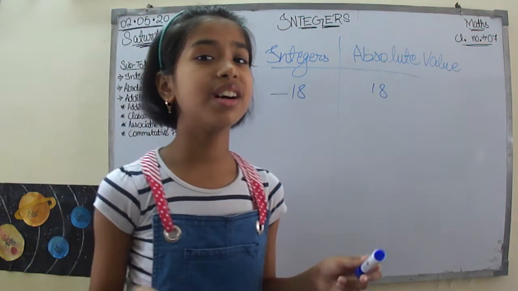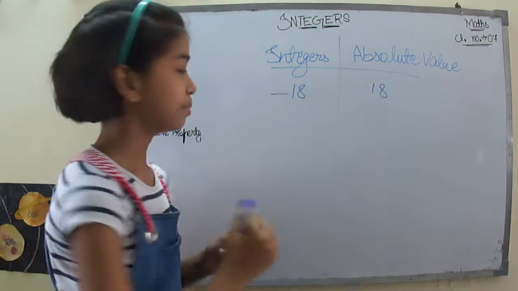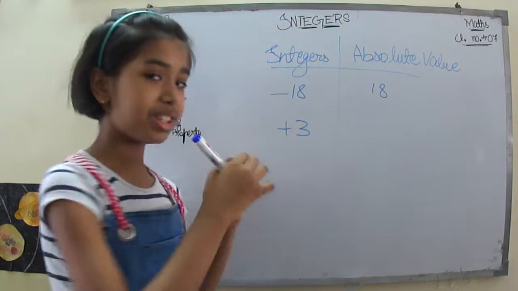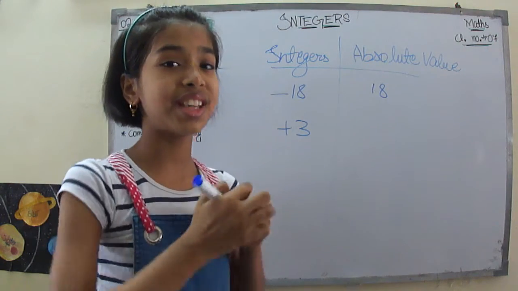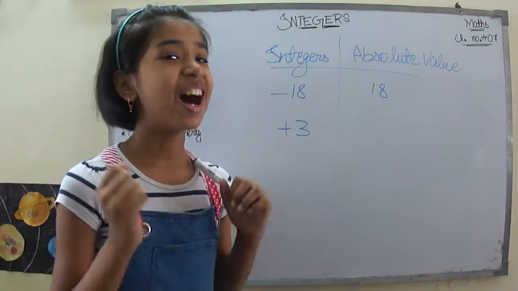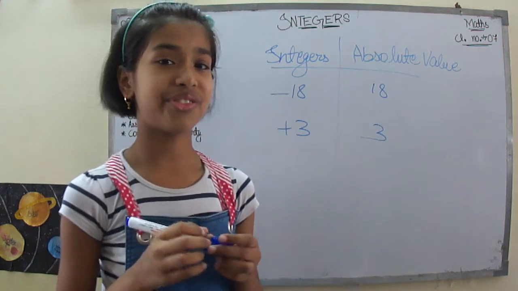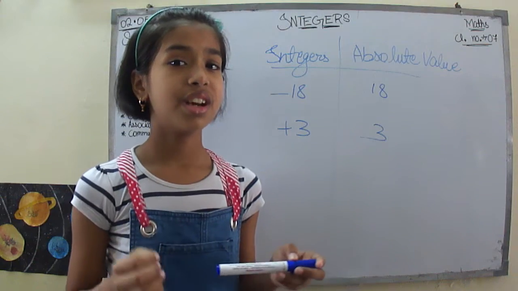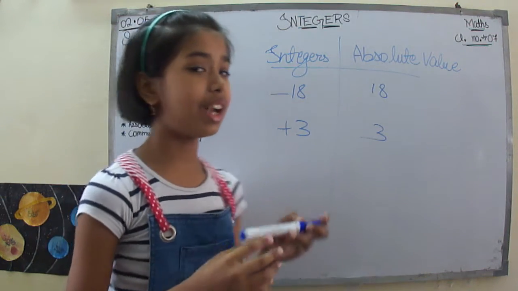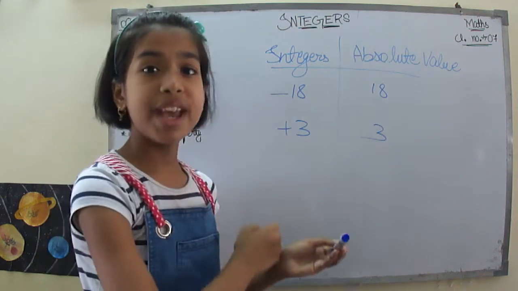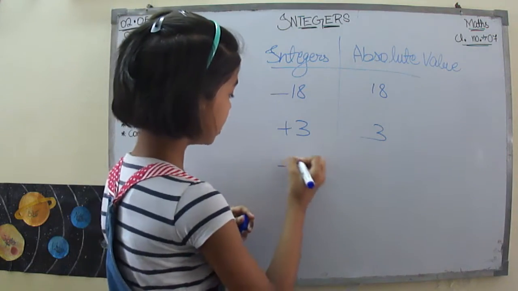And what if I write here +3? So, if I have +3, what will be its absolute value? Of course, the absolute value will be 3 itself. Then, what if I have -3?